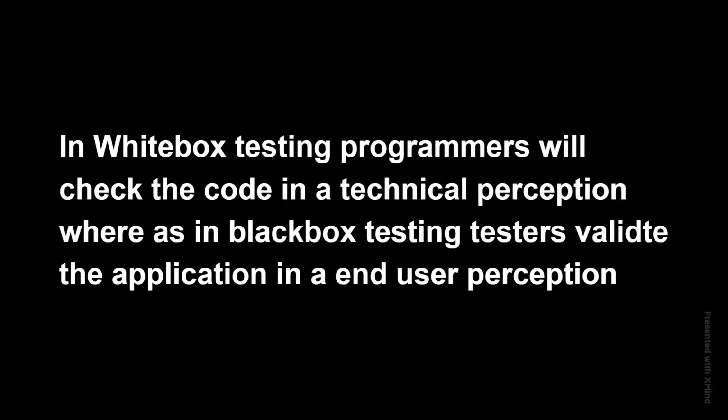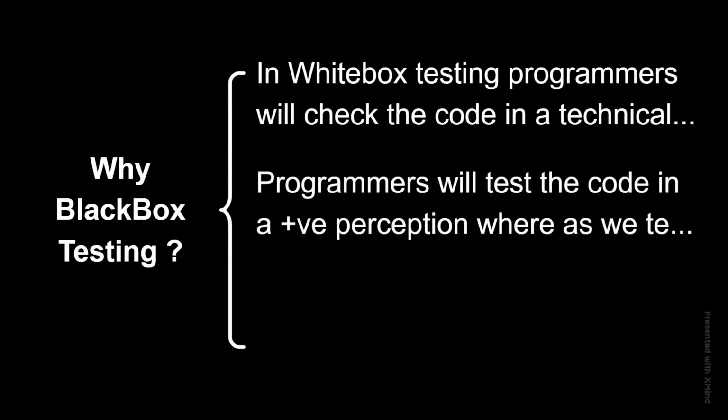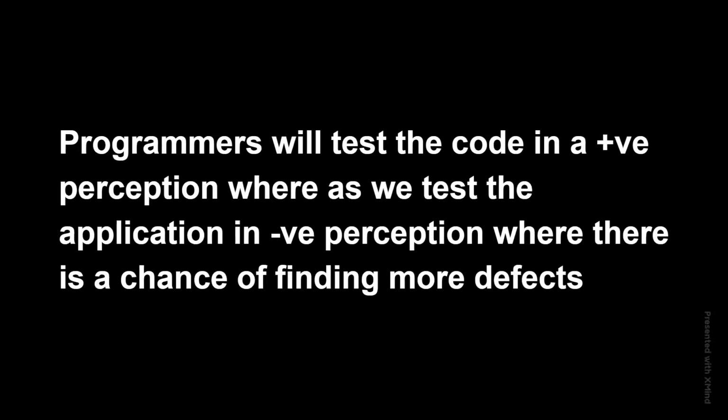Here the black box testing main objective is 100% requirement coverage. For example, there is some requirement to test an application, say some Amazon application.